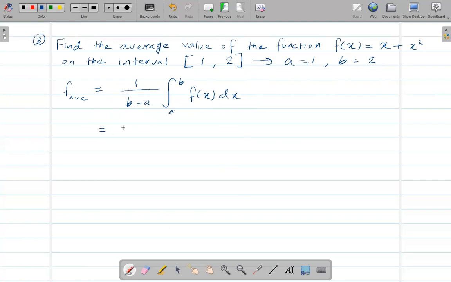We have already learned this integration, so I don't think it should be that much of a big deal. Now b minus a, 2 minus 1, is just 1. a is 1, b is 2, f of x is x plus x squared dx. 1 over 1 is 1, so we don't really have to write that. Just integrate that.